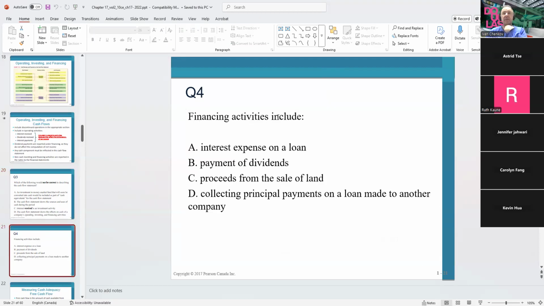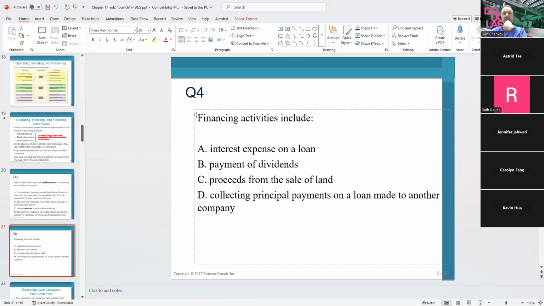Next one: which one will the financing activity include? Let's think about it.